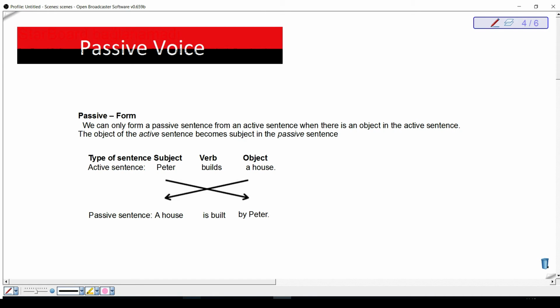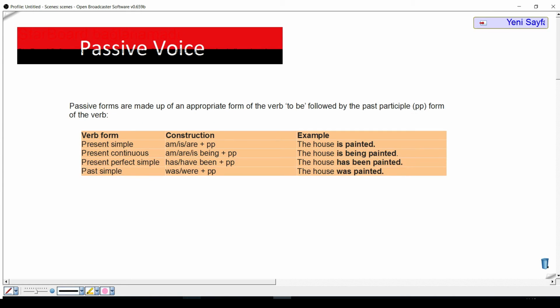The object has become the subject, the verb form has changed, and the doer of the action is mentioned here using the preposition by. So, passive forms can be made by using an appropriate form of the verb to be followed by the past participle form of the verb.